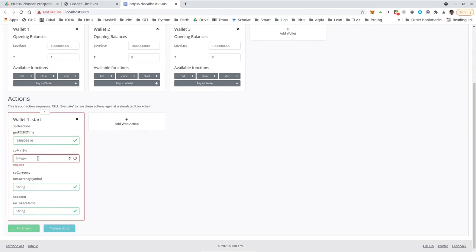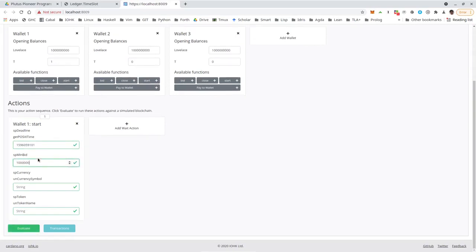Now the minimum bid, let's say 100 ADA. And now we must specify the NFT that's being auctioned. And because of how I set it up, this is 66 and T. So don't worry about the 66. That's just how this T was defined. Okay, now let's wait 1 block.